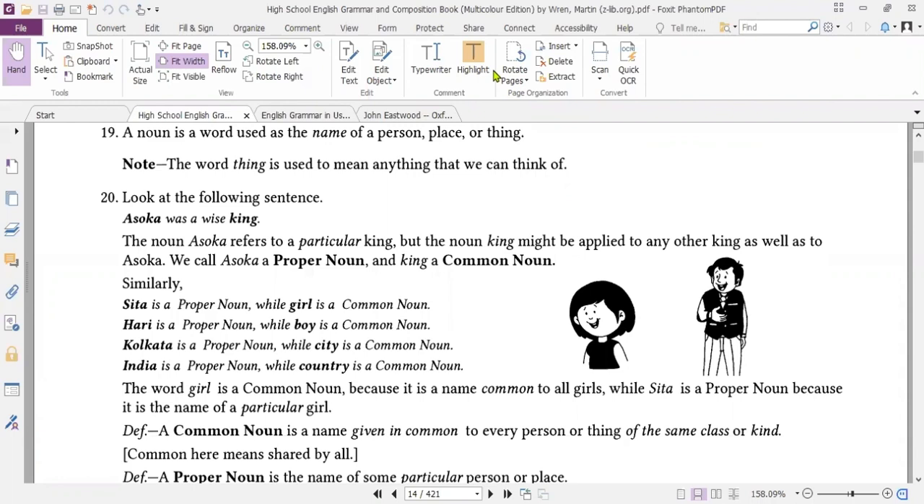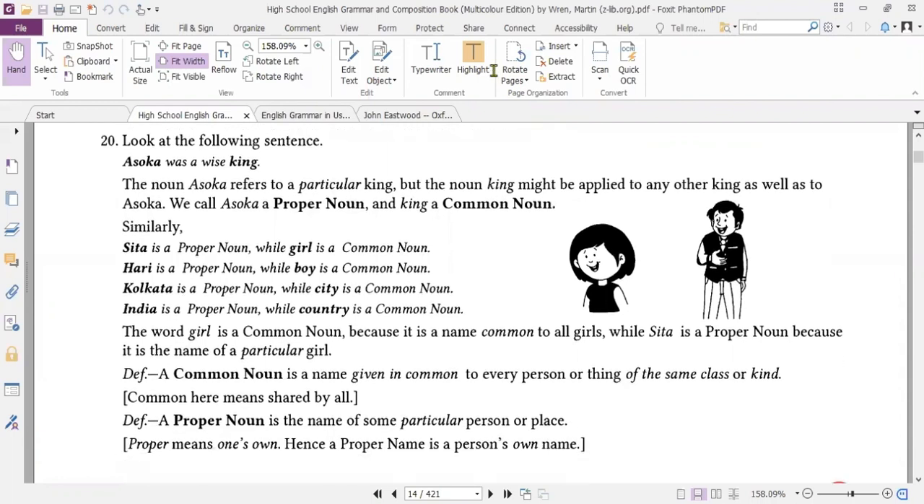Asoka was a wise king. The name Asoka or Ashoka refers to a particular king, but the noun king might be applied to any other king as well as to Ashoka. So you could see the name can be individual, particular, as well as general. The name king could be anyone, but a particular name like Abdullah, Qudratullah, Suzanne,